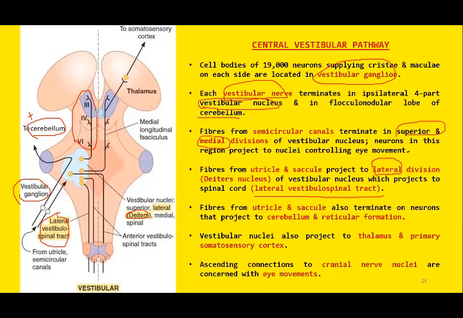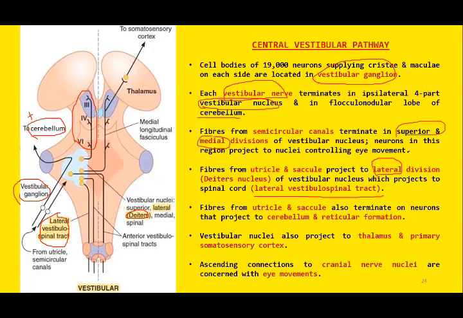The otolith organs, both utricle and saccule, are meant for detection of linear acceleration. There are specific receptors for the utricle and saccule, and these sensory organs are known as maculae. Similarly, there are specific receptors for the semicircular canals located within the ampulla inside the cupula, and these sensory organs are known as crista ampullaris.